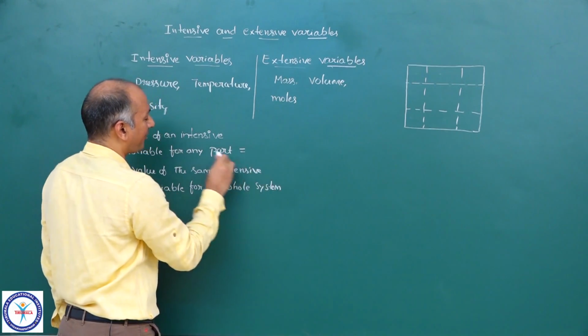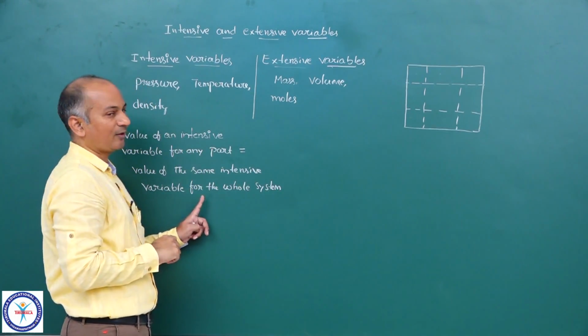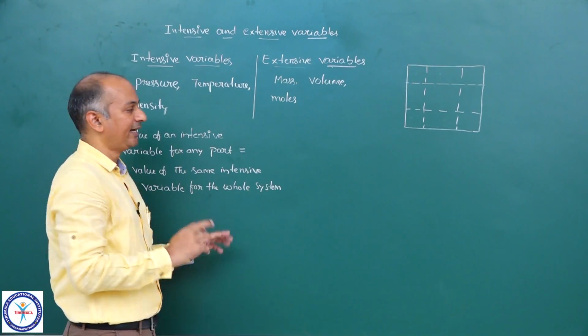So value for the part is equal to value for the whole system. If that is the case, then it is an intensive property.